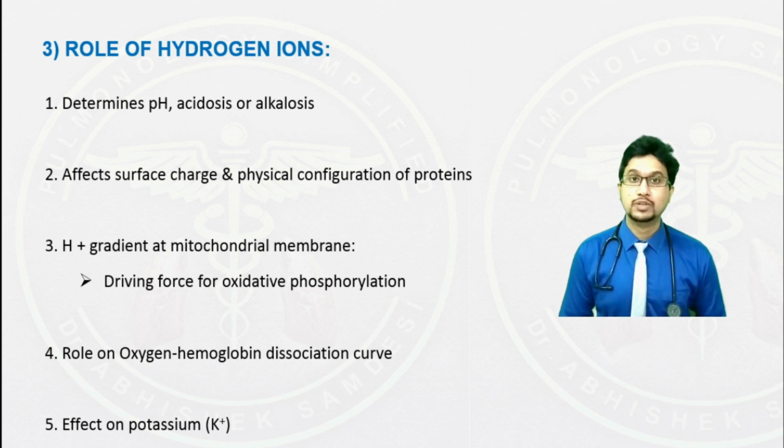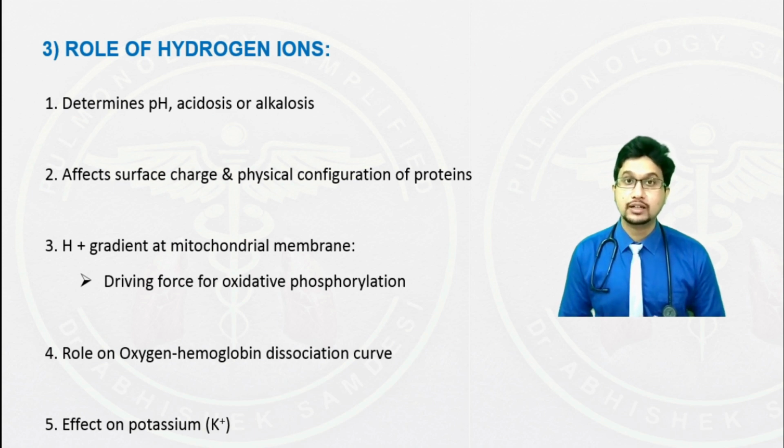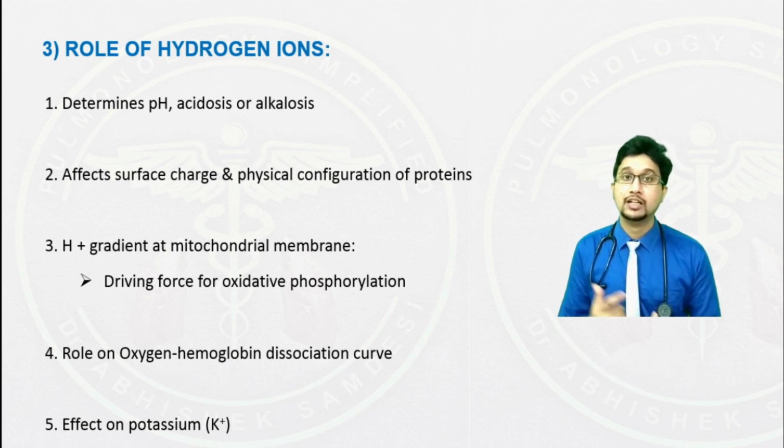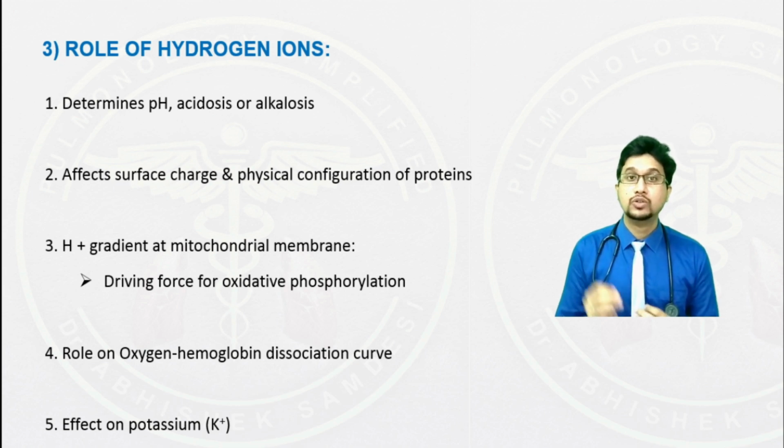Potassium, as I discussed prior, is a major intracellular ion with a narrow range of 3.5 to 4.5 milliequivalents per liter. One of the most important roles of potassium is on cardiac contractility. What happens when there is impairment of potassium from its normal ranges? It can result in cardiac arrhythmias and death of the patient. So what is the role of hydrogen ion on potassium levels?